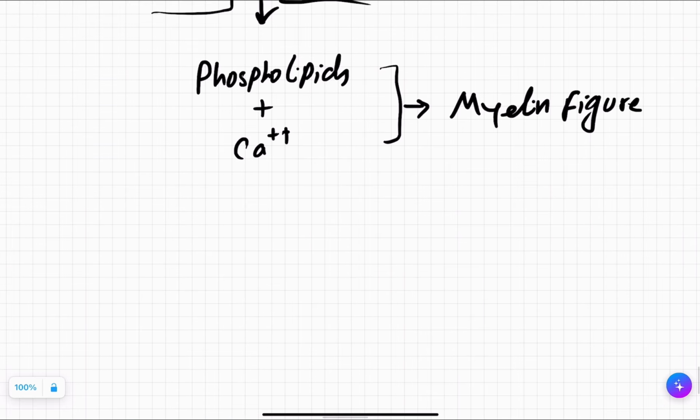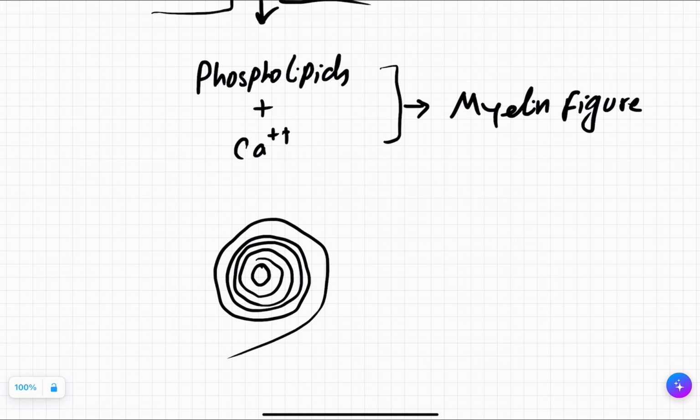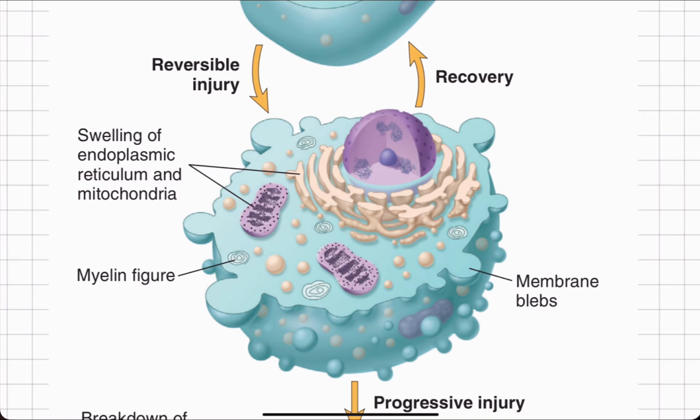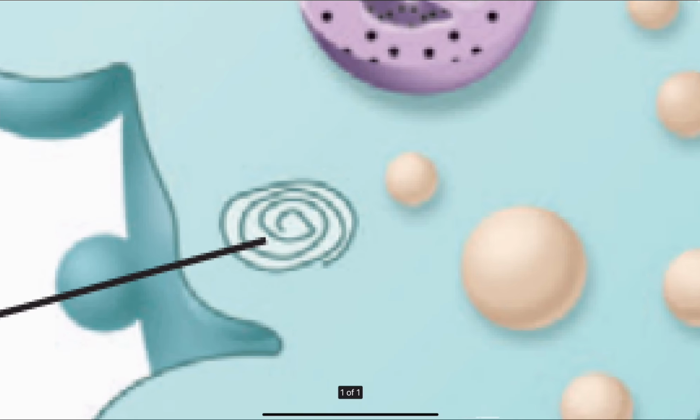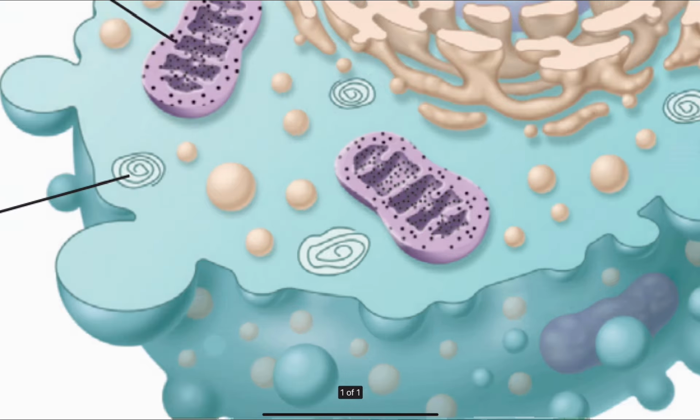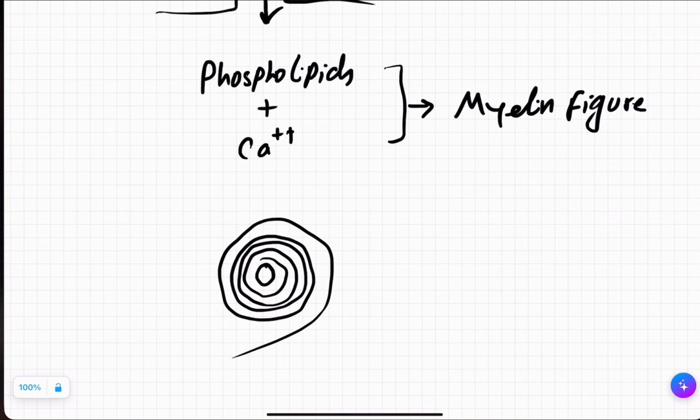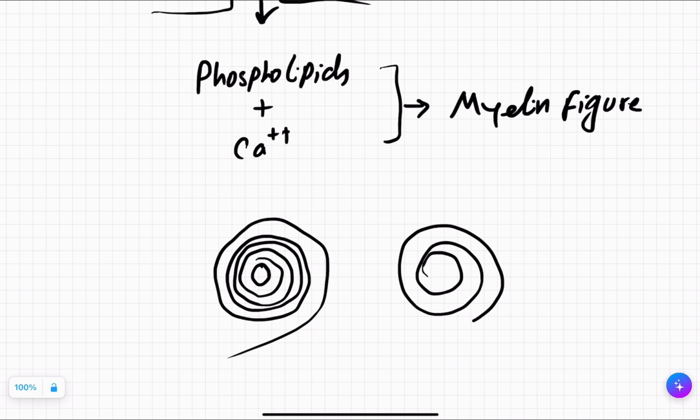Because when you studied nerve, if this was the axon, myelination takes place in the form of whorls. Similarly, you see this myelin figure, this one or this one, this vortex-like pattern. So this is the reason why we call those phospholipid-calcium composites myelin figures.